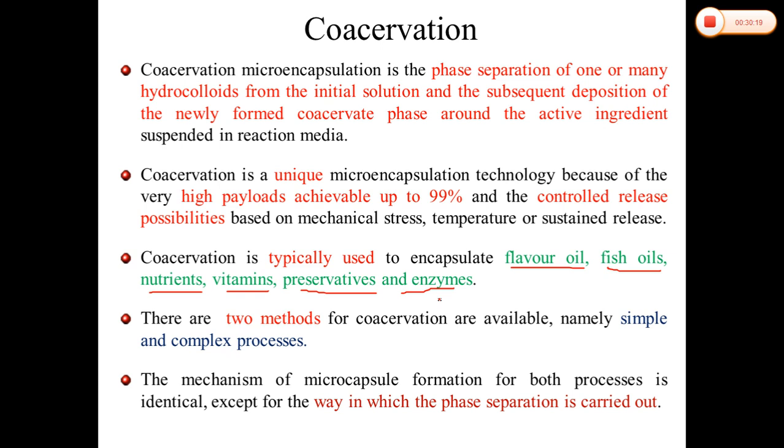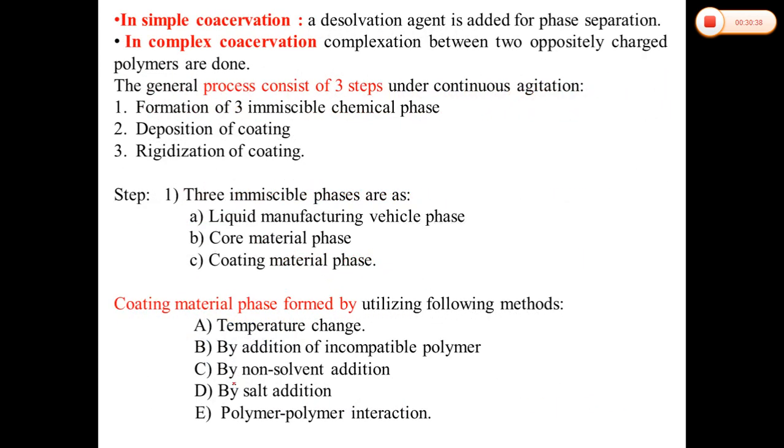There are two methods of coacervation available: the simple coacervation method and the complex process. The mechanism of microcapsule formation for both processes is similar, only the way in which the phase separation is carried out is different. In simple coacervation, a desolvation agent is added for the phase separation, and in the complex coacervation process, complexation between two oppositely charged polymers is done. This is the difference between complex coacervation and simple coacervation.